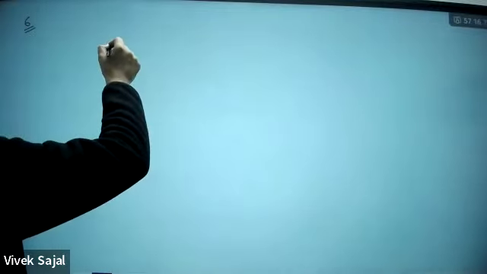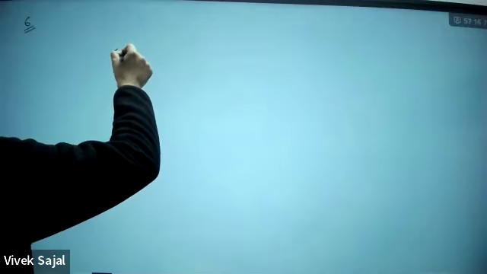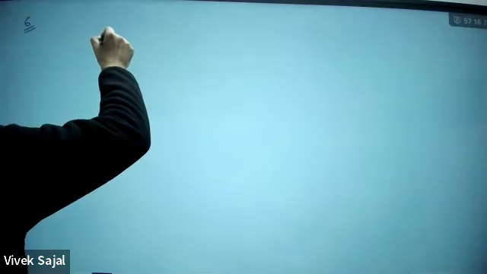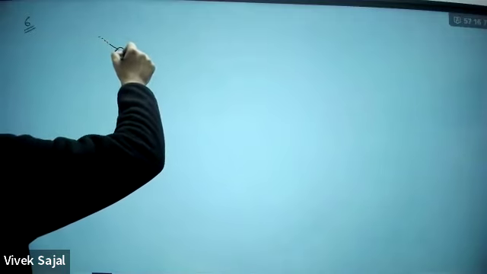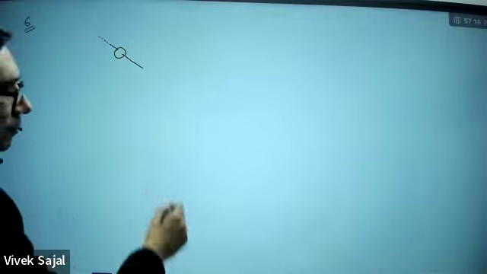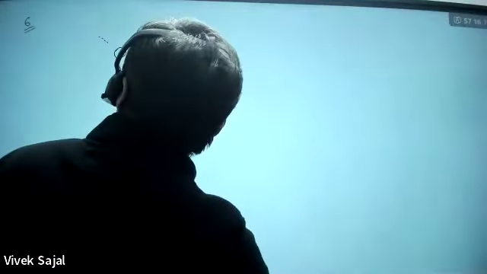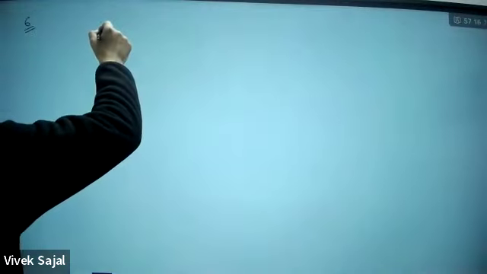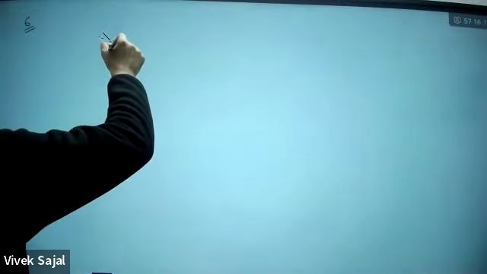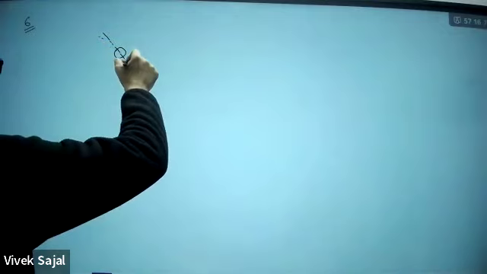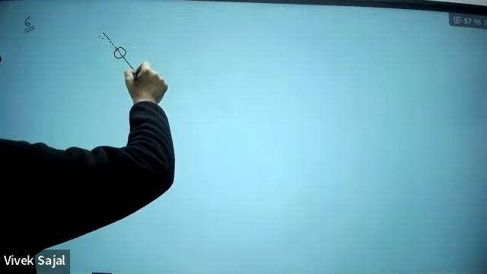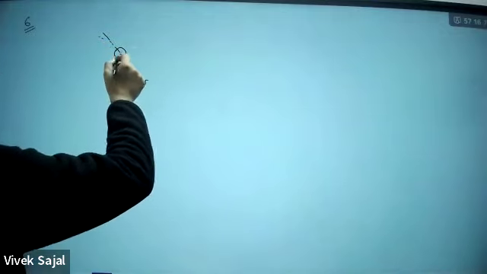I am saying, suppose one of the particles was moving like this. Its velocity was v and mass is m.